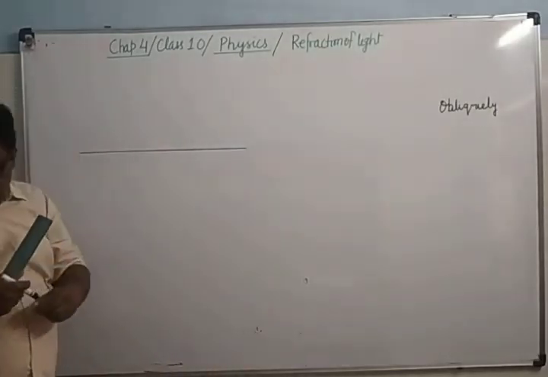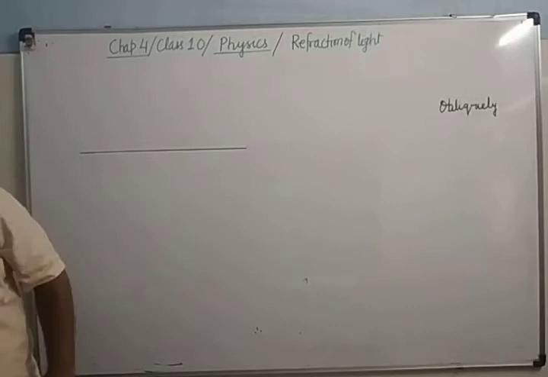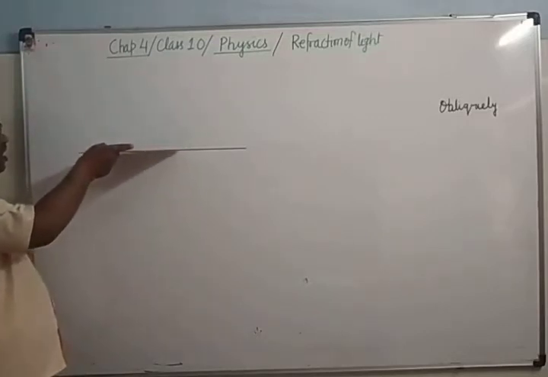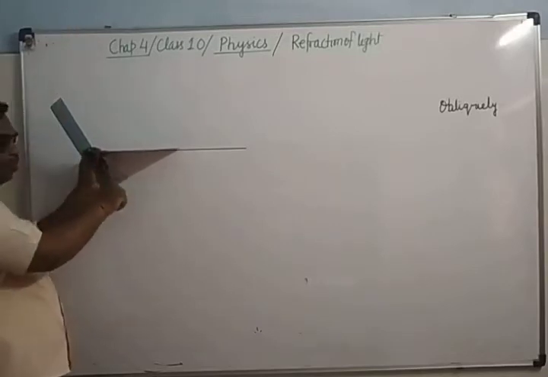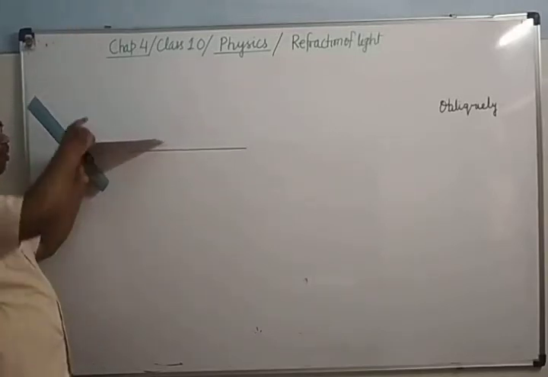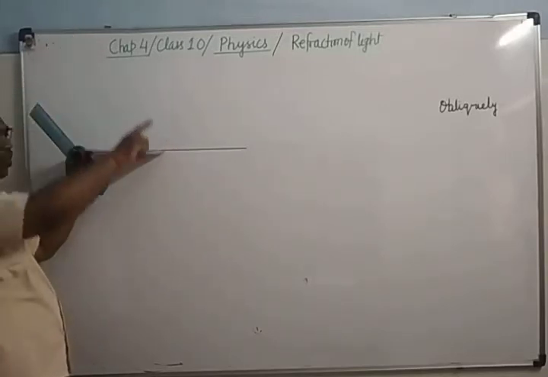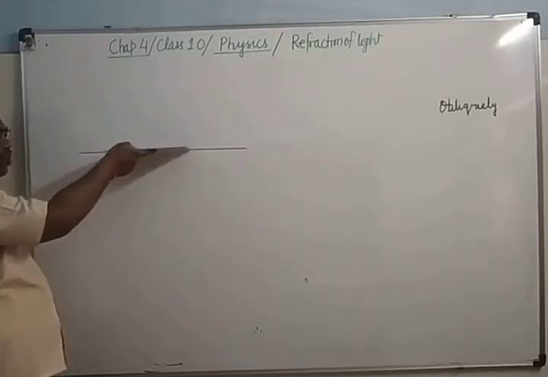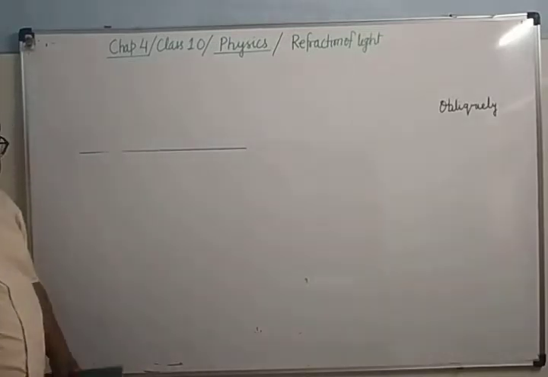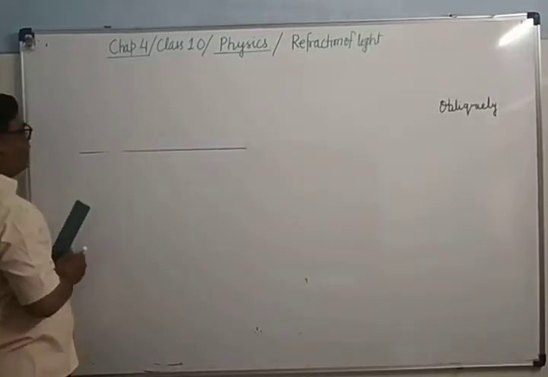Above this there is air, below this there is glass. Or above this there is air, below this there is water. Is it clear? This is the surface separating two media, which we have drawn here as a line.